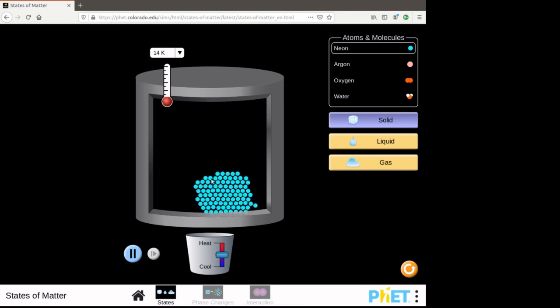They'd also resist shear forces. That is, if I tried to push to the right on the top and to the left on the bottom, up to some limit of the crystal structure's ability to support shear forces, it's going to resist that and not change its shape. So it's going to hold on to its shape when I apply forces to it and maintain its solid shape. Okay, so here we have a neon solid.